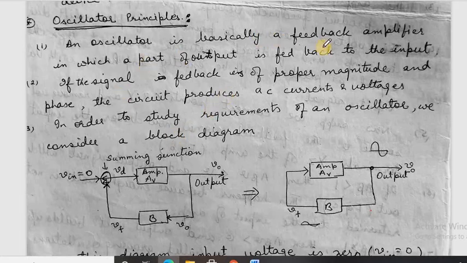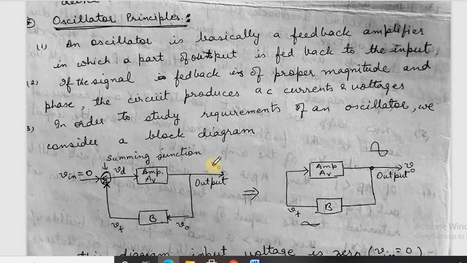An oscillator is basically a feedback amplifier in which a small part of the output is fed back to the input, and the signal that is fed back should be of proper magnitude and it should be in phase with the input signal, so that the output is an AC voltage, AC signal.